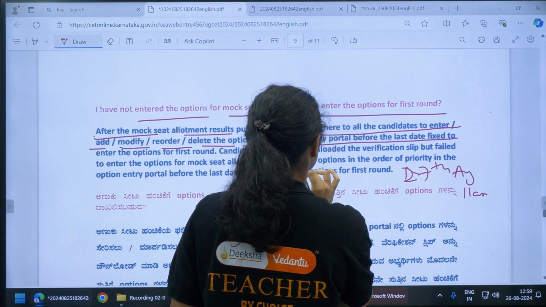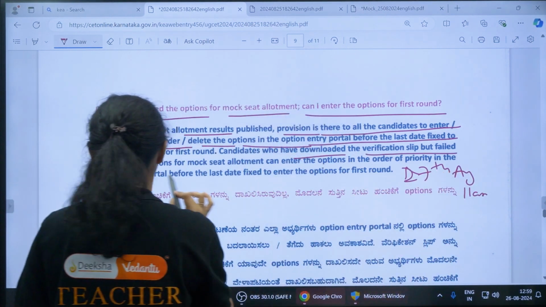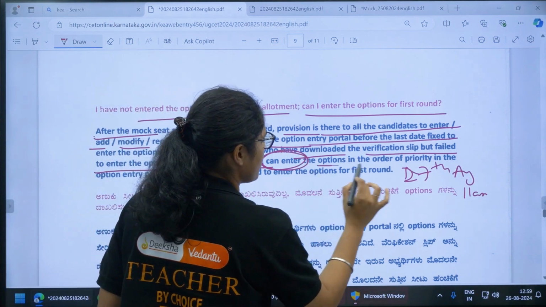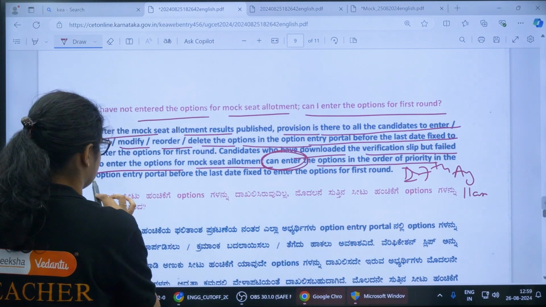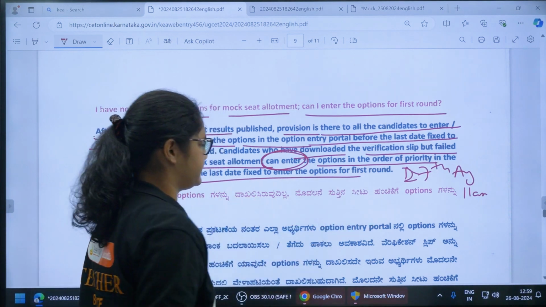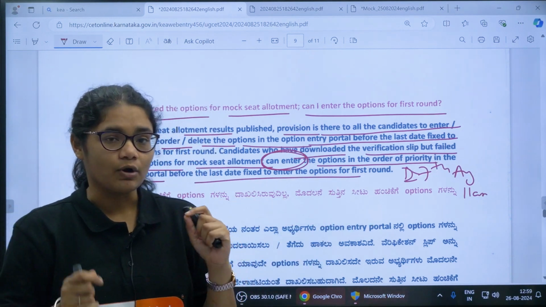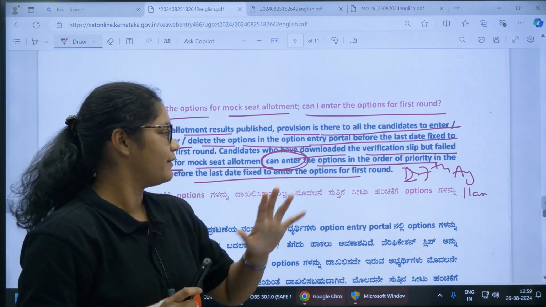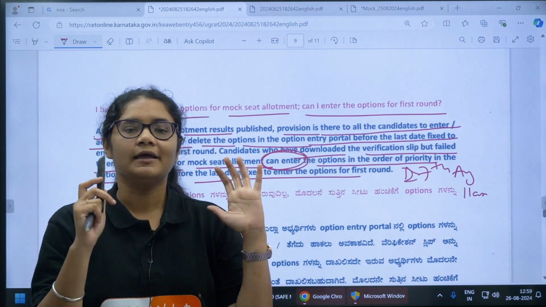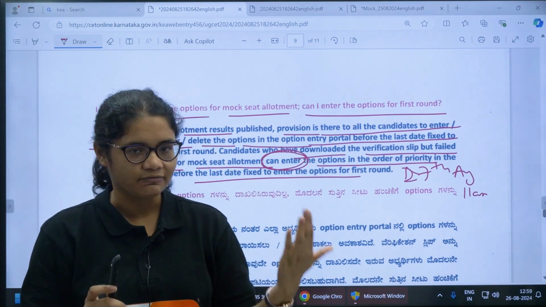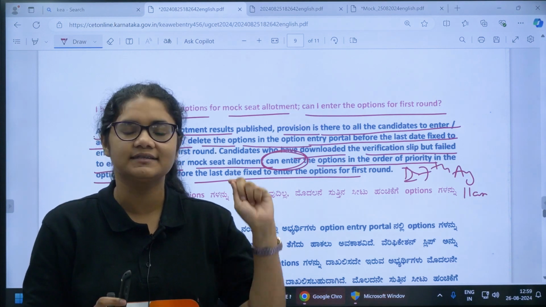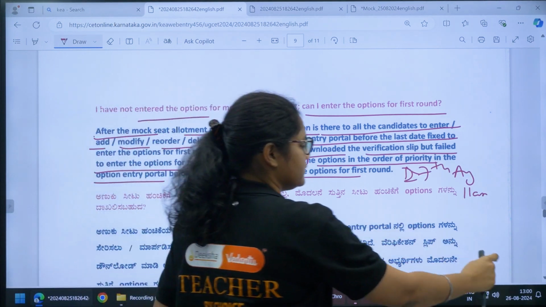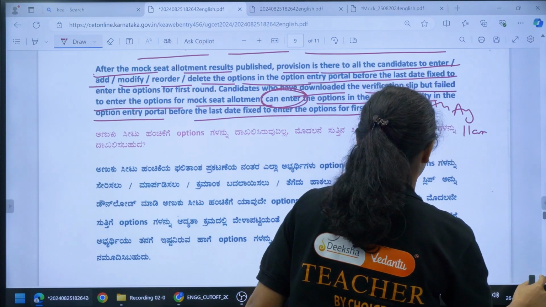Candidates who have downloaded the verification slip but failed to enter the options for mock seat allotment can enter the options in the order of priority in the option portal before the last date. So yes, those who have not yet added any options for the first mock or second mock, but have downloaded your verification slip and have all the credentials, definitely you can go. This is the last chance. You can add your option entry right now, before 27th August, 11 am, as of now.